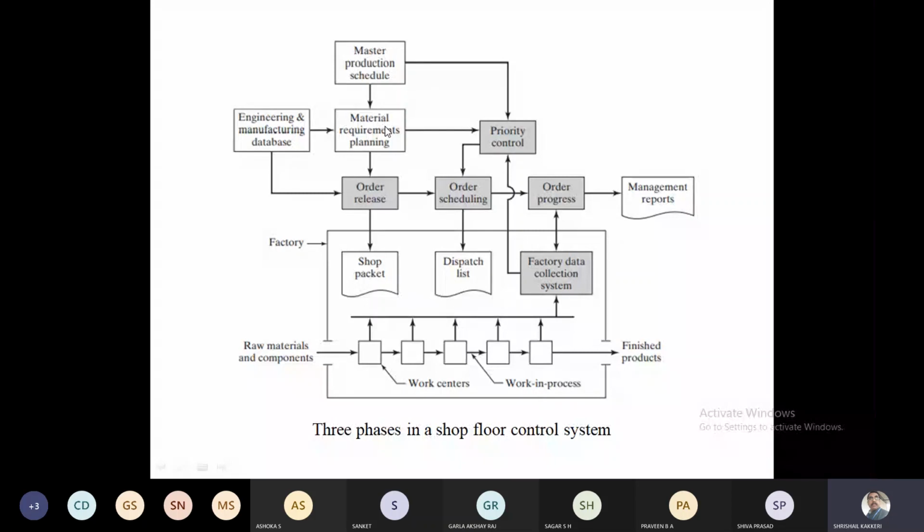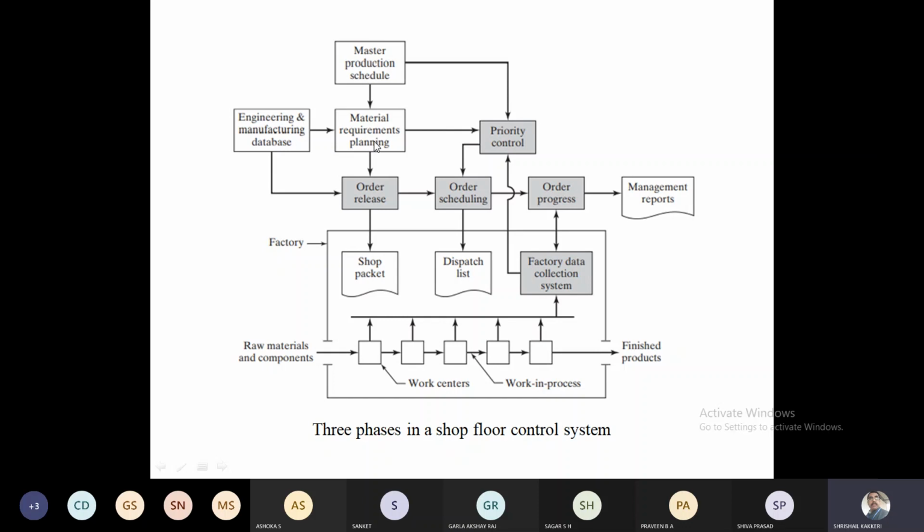Based on this master production schedule, which is given by the planning engineer by extracting from aggregate planning, it will be sent to the material requirement planning. Once the material requirement planning is done and executed, from the database we get the information about manufacturing allowances, the time cycle and all this information.